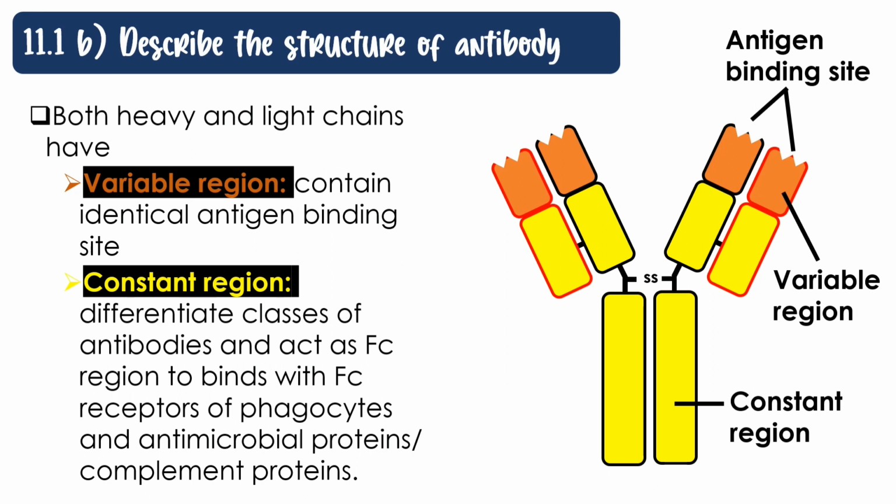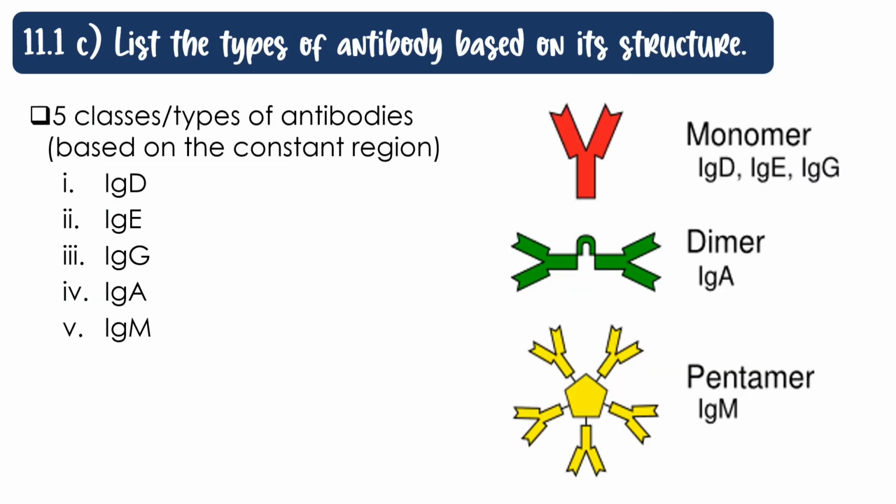Other than determining the classes of antibodies, the constant region is also important to act as the Fc region, which will bind with the Fc receptor found on many phagocytes, and also bind with the antimicrobial proteins or the complement proteins. Next, there are 5 classes of antibodies based on the constant region. There are IgD, IgE, IgG, IgA, and IgM. The Ig refers to immunoglobulin, which is the antibody.